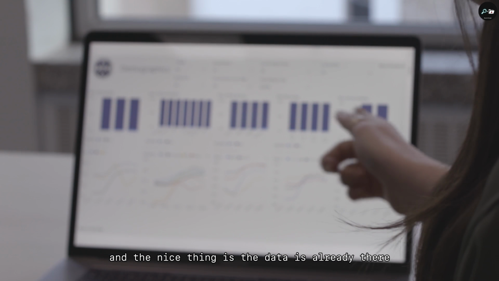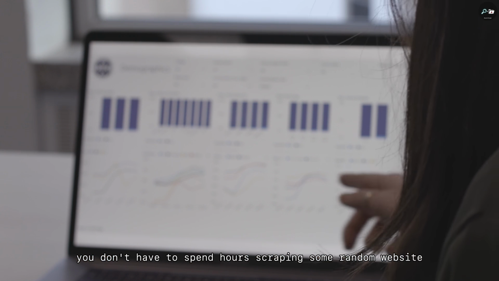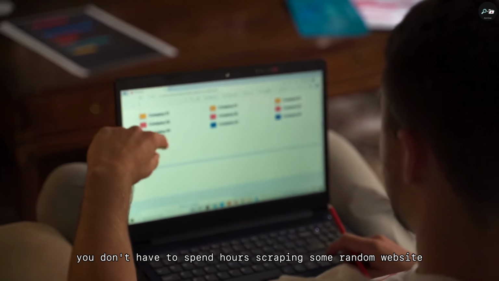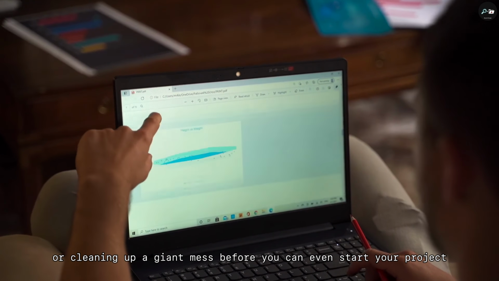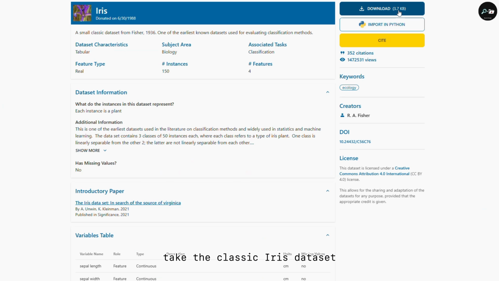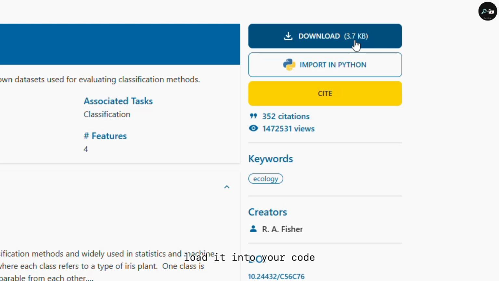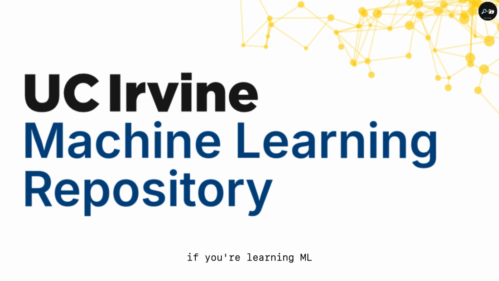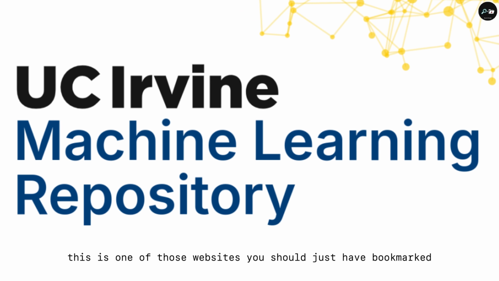And the nice thing is, the data is already there. You don't have to spend hours scraping some random website or cleaning up a giant mess before you can even start your project. Take the classic Iris dataset. You can download it, load it into your code, and start experimenting with a machine learning model pretty much immediately. If you're learning ML, this is one of those websites you should just have bookmarked.